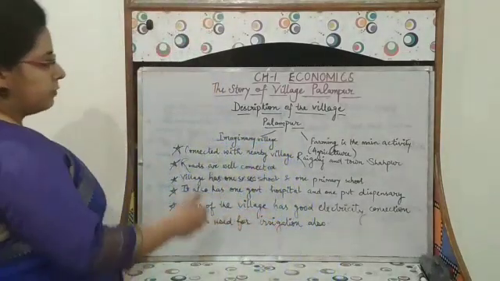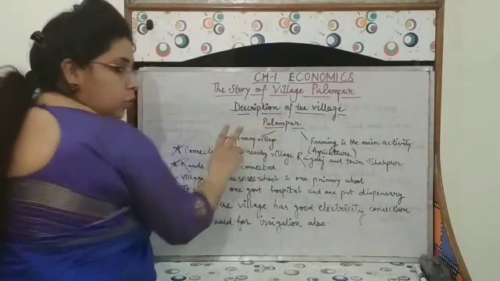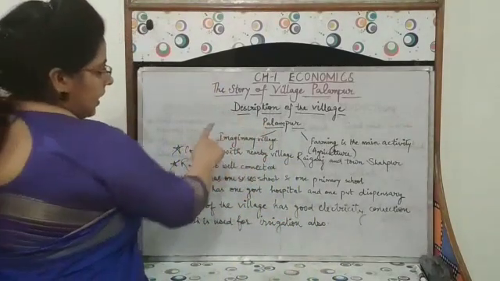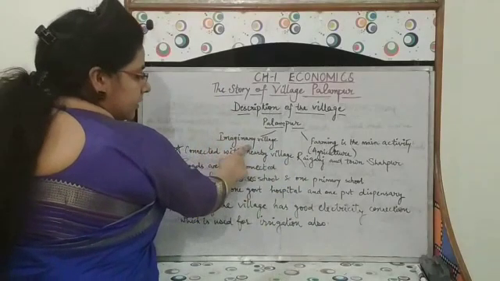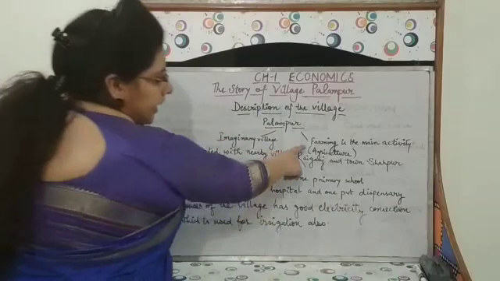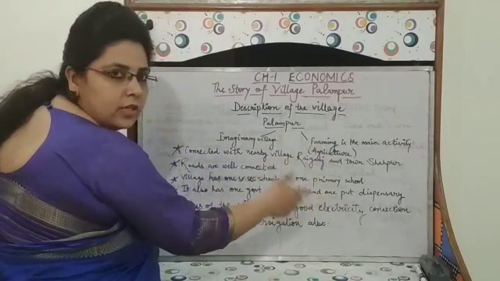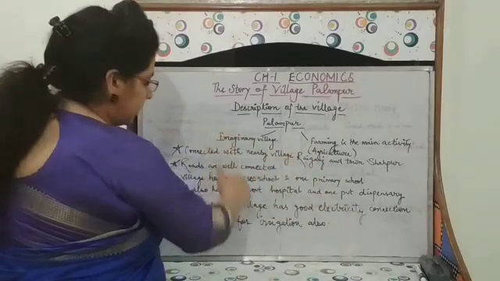So, here is the description of village Palampur. There are two main things about this village. First, this village is an imaginary village according to the chapter. Second, farming is the main activity. Farming or agriculture is the main activity in this village.